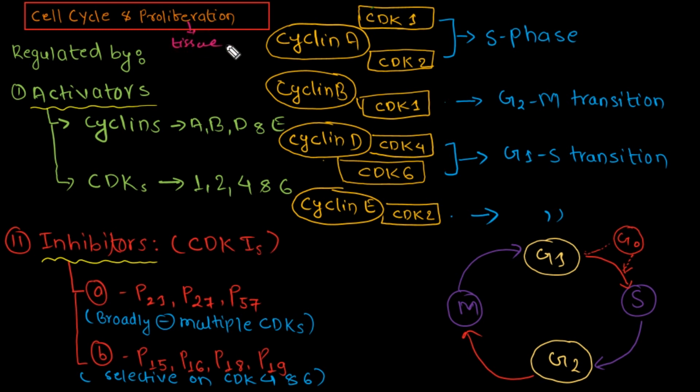That is a huge term. Tissue homeostasis means maintaining a constant number of cells in a tissue, and how that is maintained is by the replacement of dead or damaged cells.